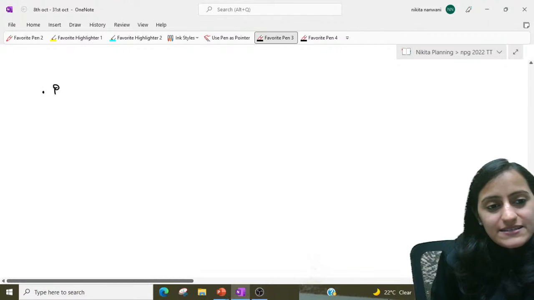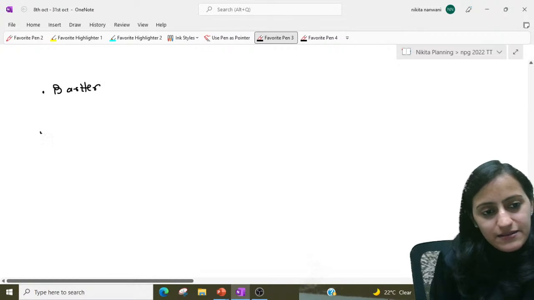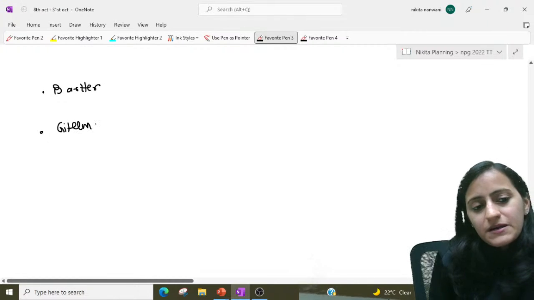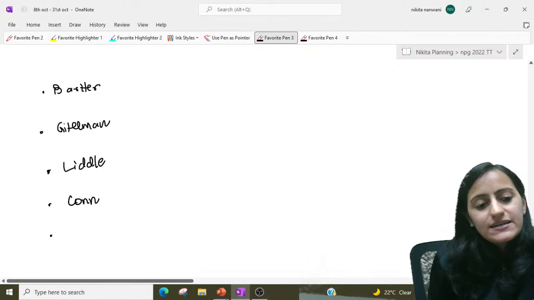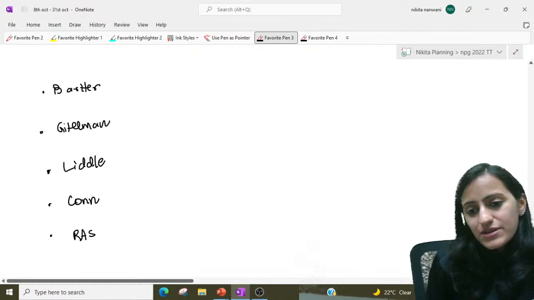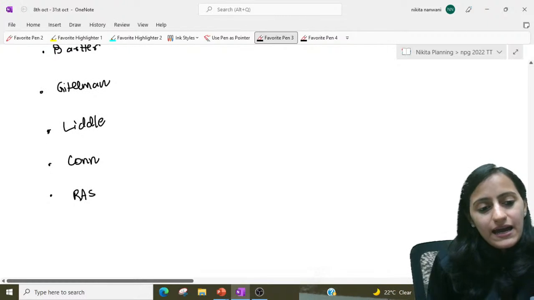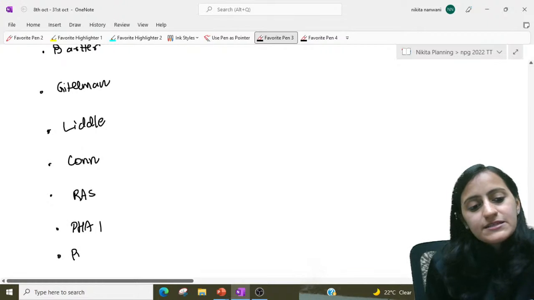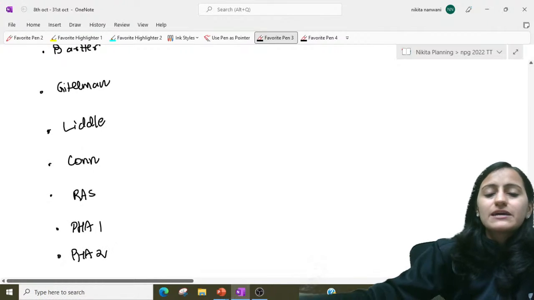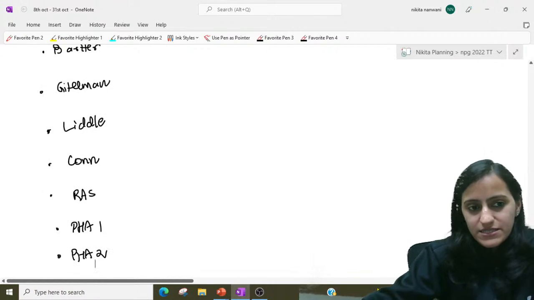So if I have to summarize all of this, whatever we have learned, let me write down the most important. Bartter's, Gittelman's, Liddle's, then you have Conn's, and then renal artery stenosis, right? And then you have pseudo hypoaldosteronism type 1 and pseudo hypoaldosteronism type 2. This is all that we have learned here.